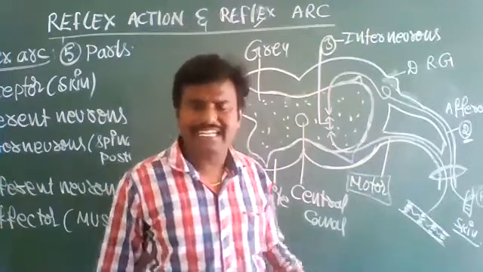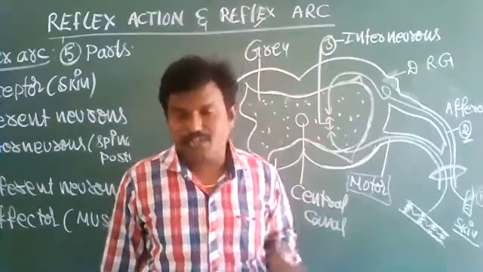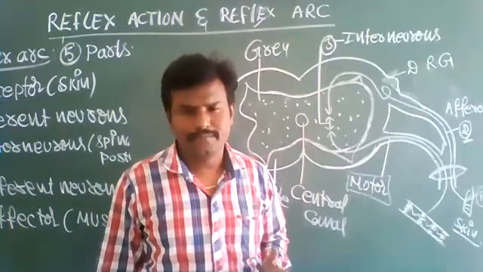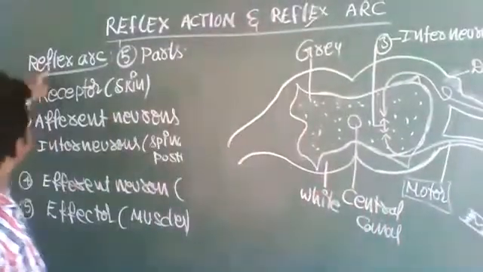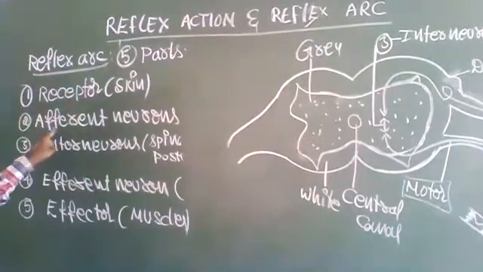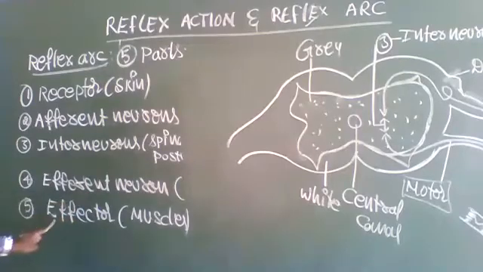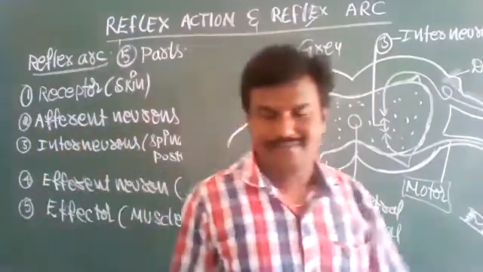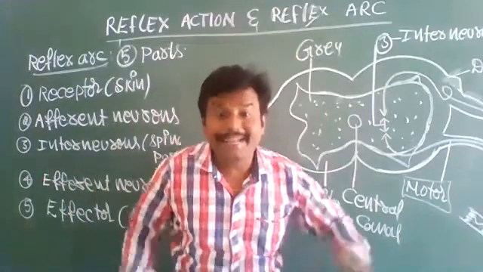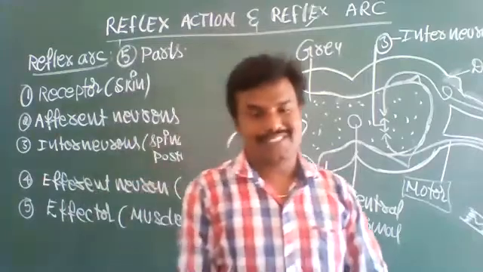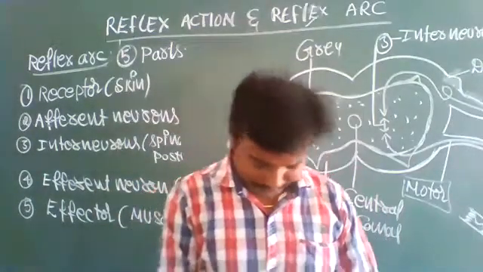Through the reflex arc, nerve impulses are passed in one direction. The sequence is: receptors to afferent neurons to interneurons to efferent neurons to effector organs. The effector organs receive the reflex actions and immediately show a response. This is called the reflex arc.